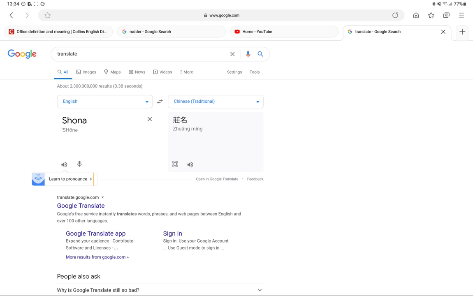Next sentence. The neighbors complained about the noise. There's a need for noise abatement. Abatement. The neighbors complained about the noise.